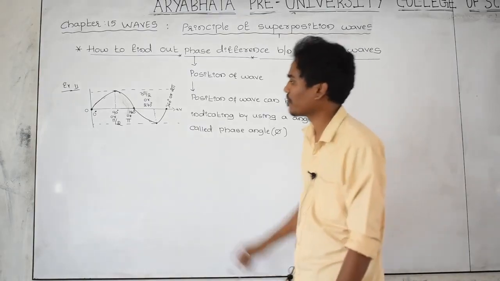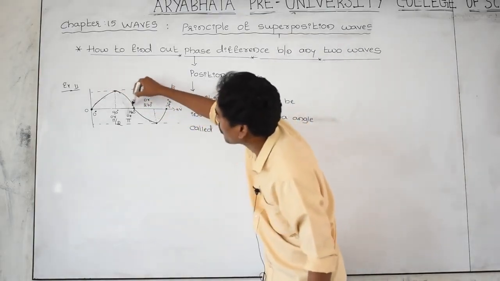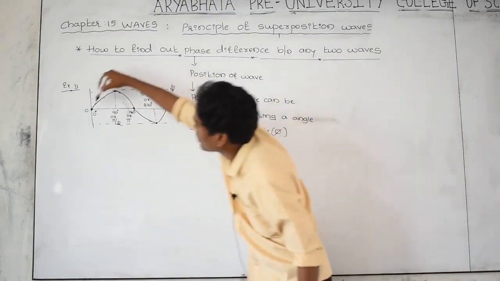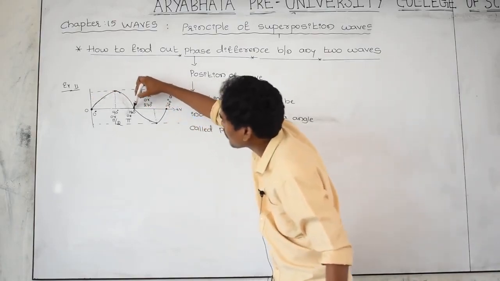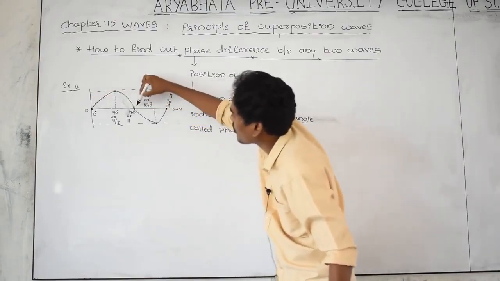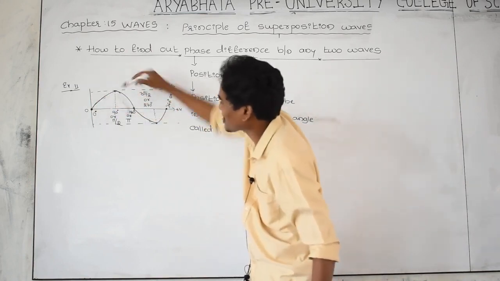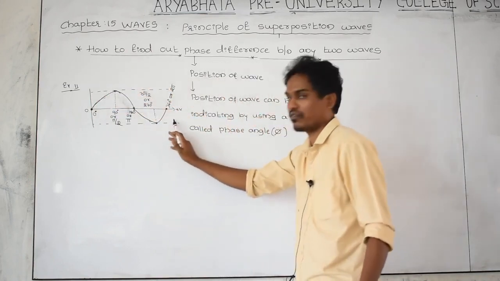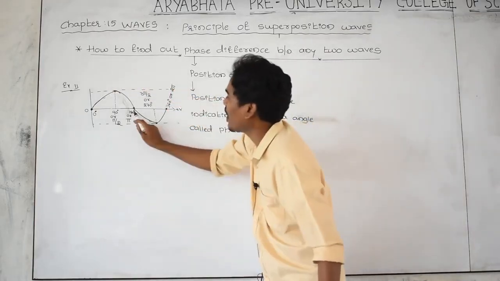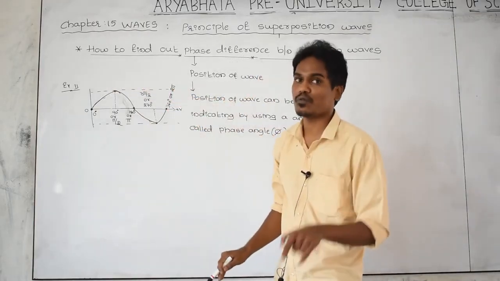360 means 2 pi. This is half of the wave. This is a quarter wave. This is half of the wave, called a crest. The raised portion of the medium is called a crest, and this is called a trough. One crest and one trough is called one wave.